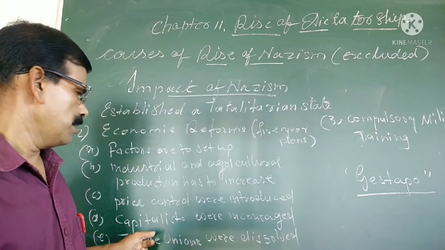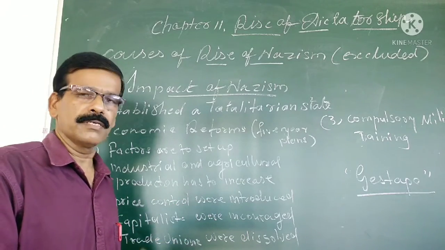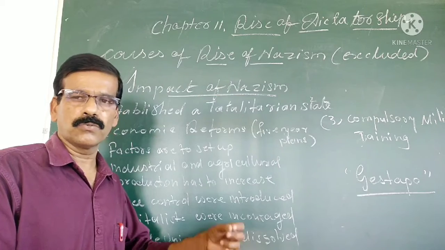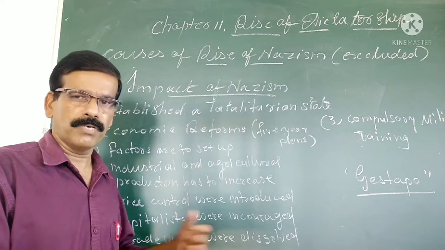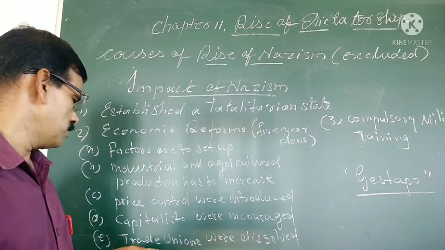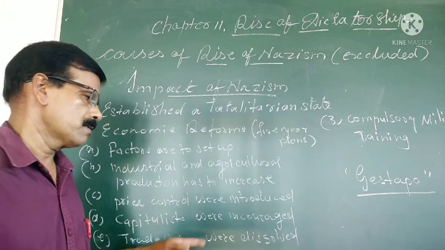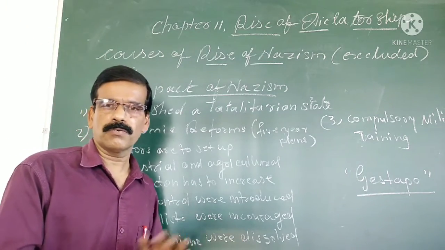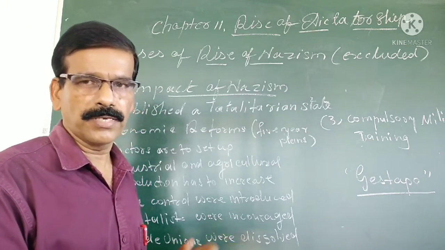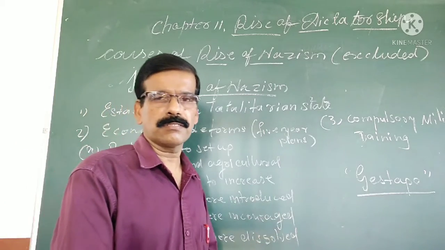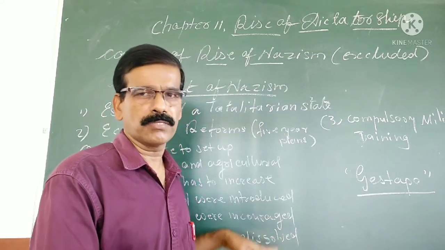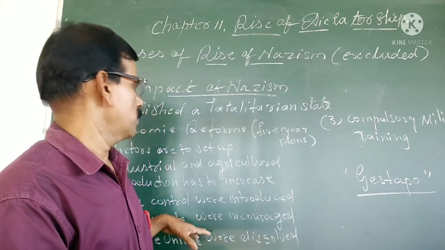Next is that capitalists were encouraged. Capitalists means those who are ready to invest in the country were supported by him. And next is that trade unions were dissolved. Trade unions were not allowed in the country. If trade unions work against the industries, they ought to work. So that is why trade unions were strictly controlled.